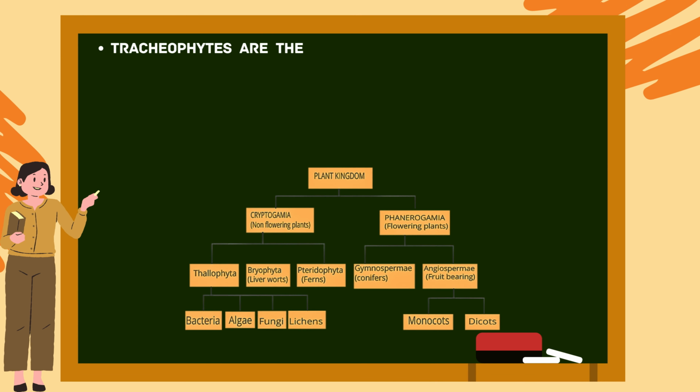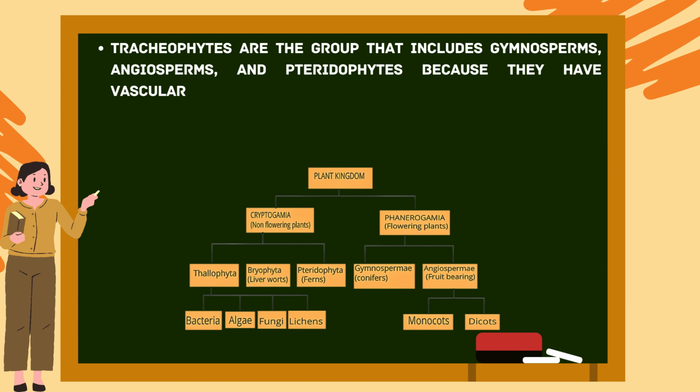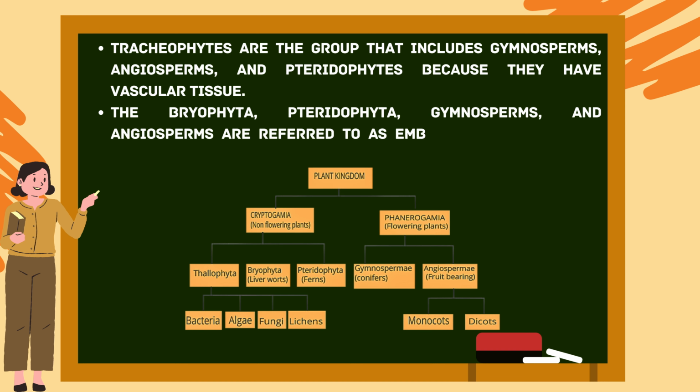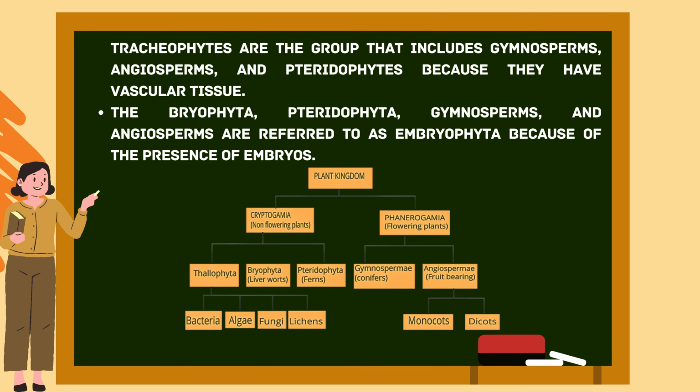Tracheophytes are the group that includes pteridophytes, gymnosperms and angiosperms because they have vascular tissue. The Bryophyta, Pteridophyta, gymnosperms and angiosperms are referred to as Embryophyta because of the presence of embryos.